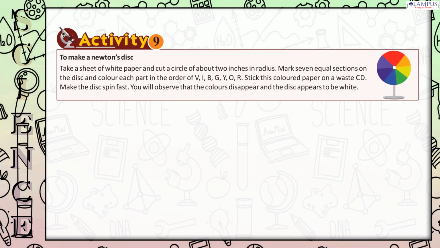Activity 9. To make a Newton's disk, take a sheet of white paper and cut a circle of about 2 inches in radius. Mark 7 equal sections on the disk and color each part in the order of V, I, B, G, Y, O, R. Stick this colored paper on a waste CD. Make the disk spin fast. You will observe that the colors disappear and the disk appears to be white.